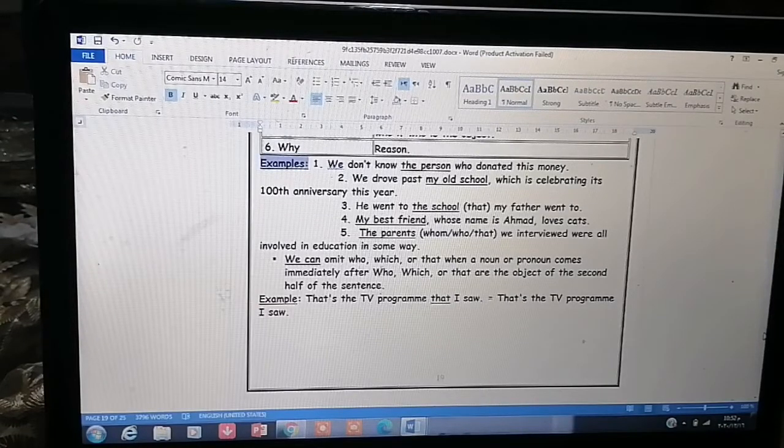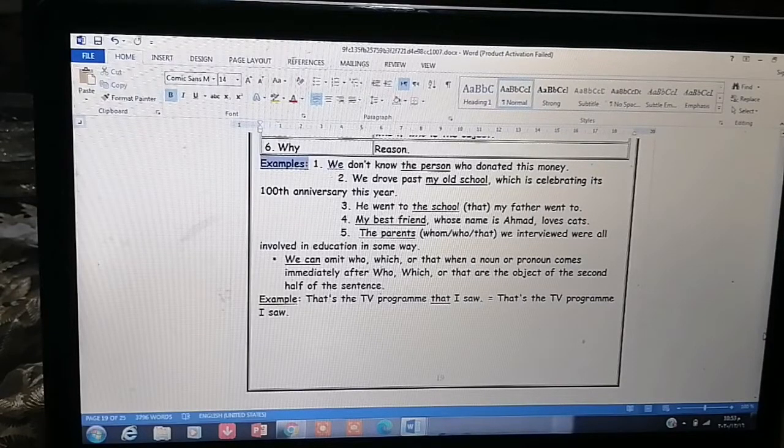Look at this note. We can omit who, which, or that when a noun or pronoun comes immediately after who, which, or that, and they are the object of the second half of the sentence. Again, we can omit who, which, or that when a noun or pronoun comes immediately after them. Look at this example. That's the TV program that I saw. It's the same, that's the program I saw. That's the program I saw.